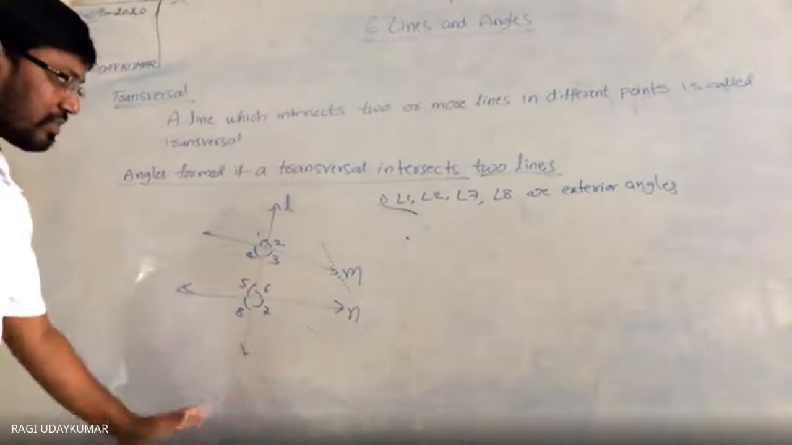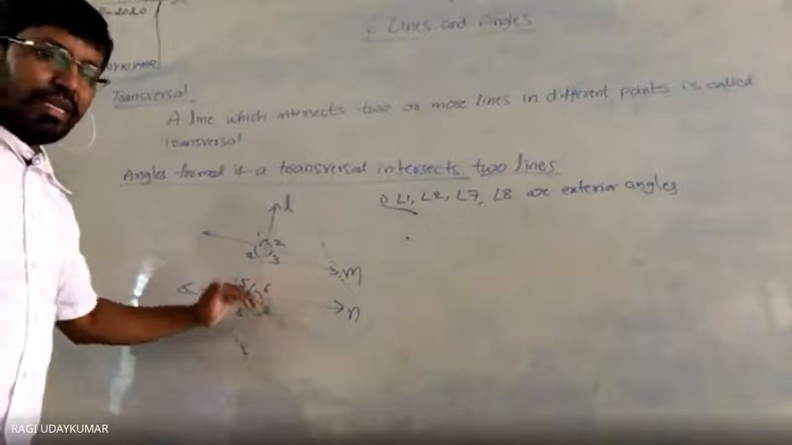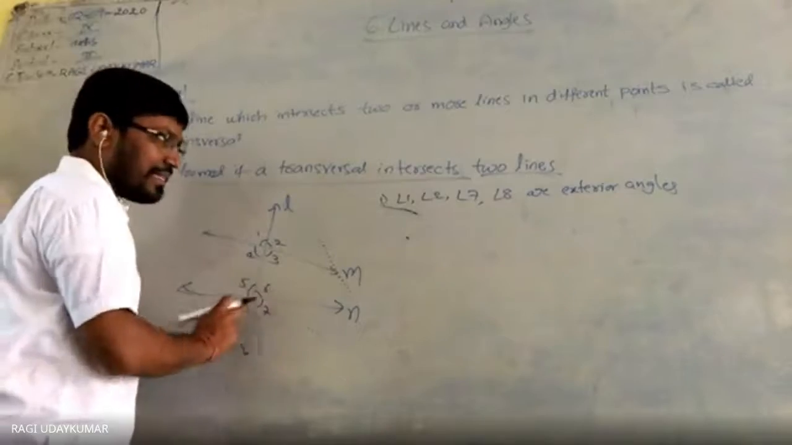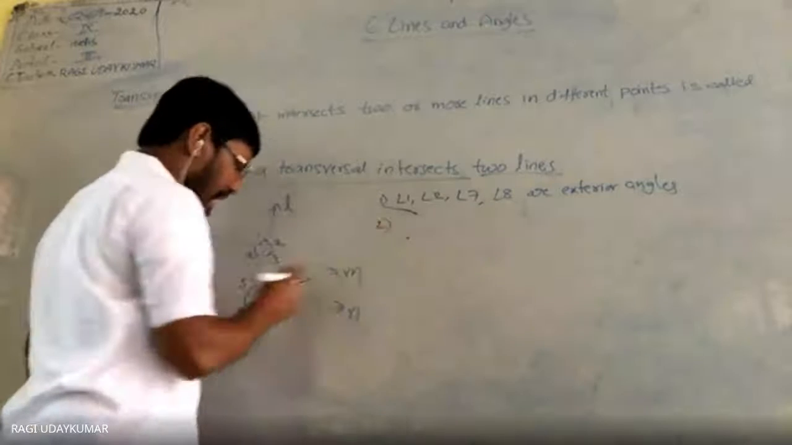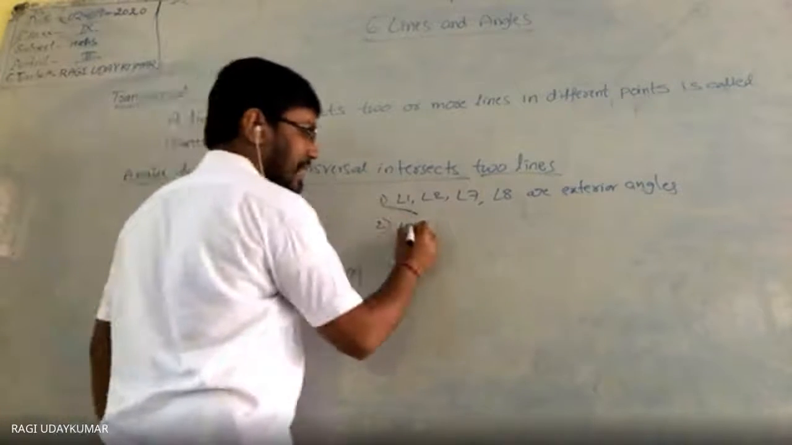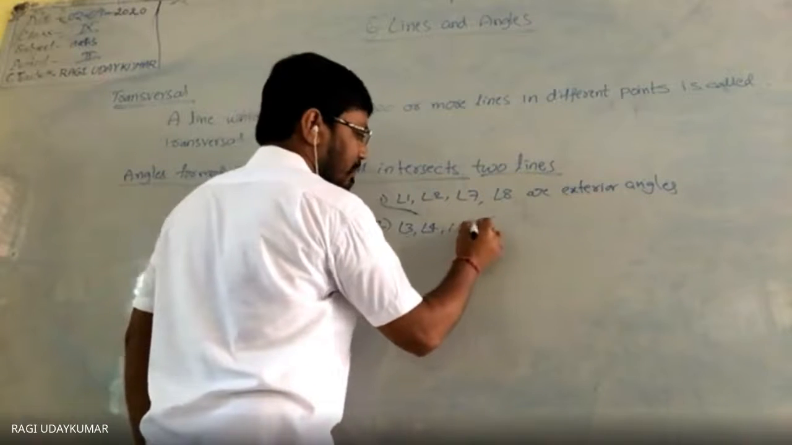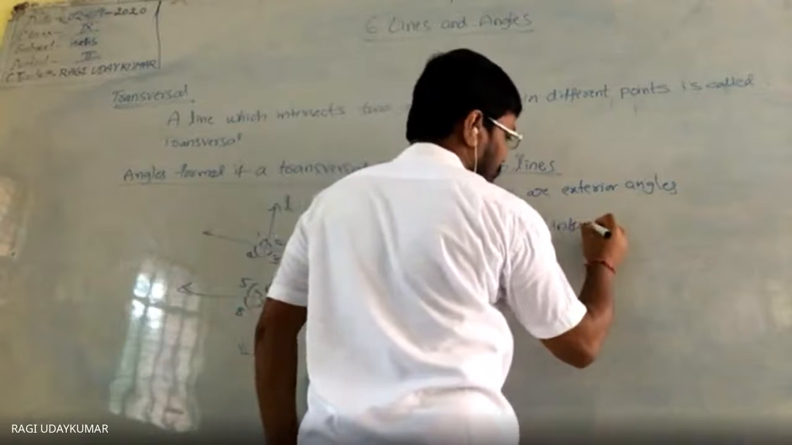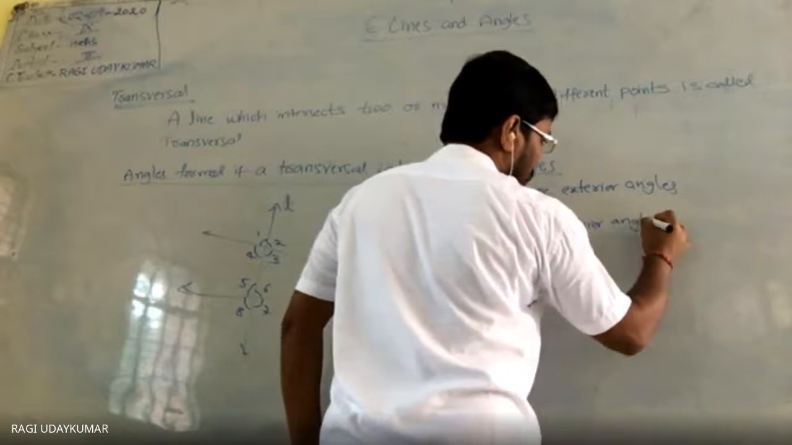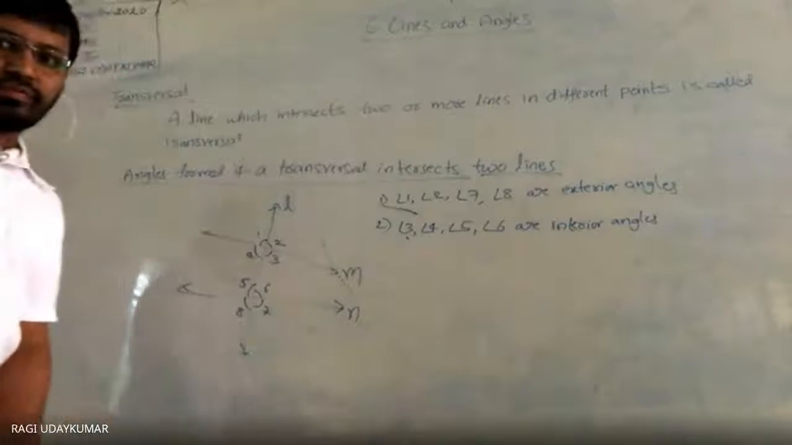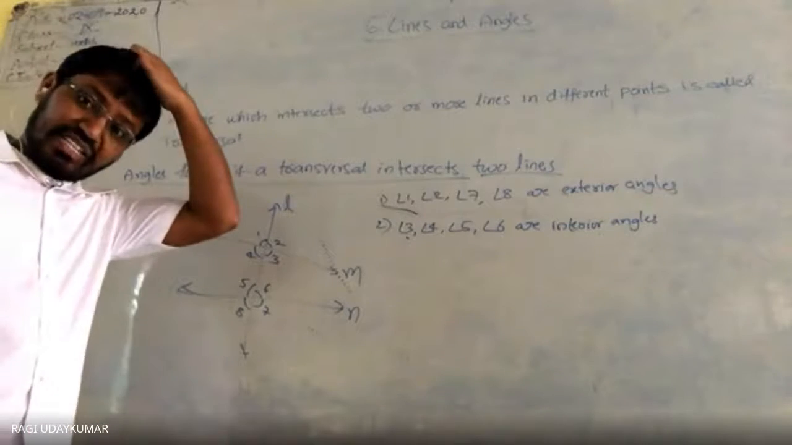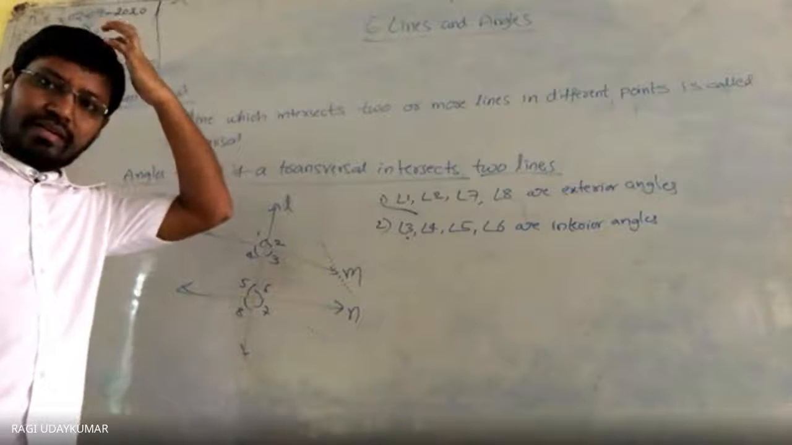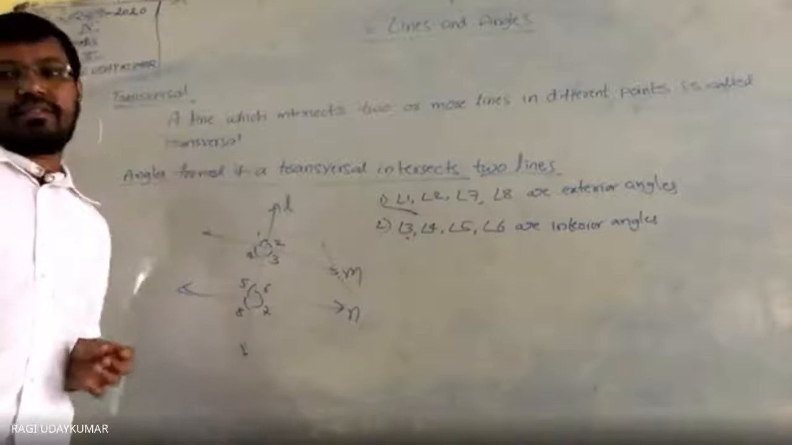L is the transversal to M and N. Whenever you take 1, 2, 7, 8, these angles are exterior angles, and inside, angle 3, angle 4, angle 5, angle 6 are interior angles. What do we call them? We call them interior angles. Okay, exterior and interior. So now let us go to the corresponding angles.